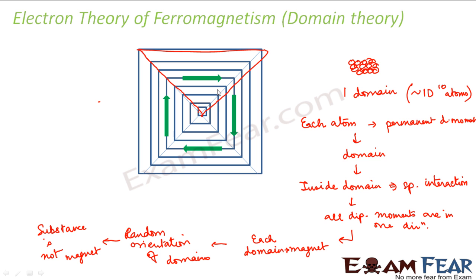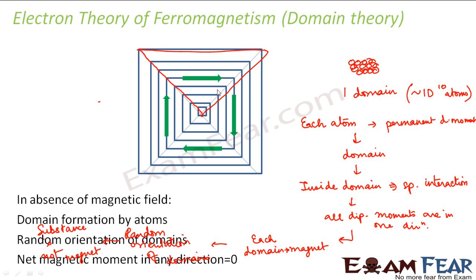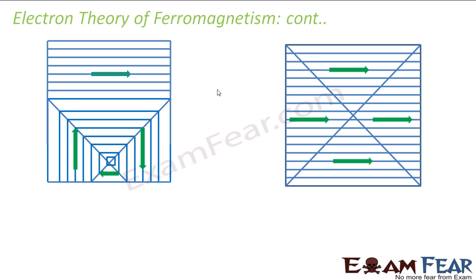But what will happen when an external field is applied? So in the absence of a field, there is domain formation by atoms and random orientation of domains. Therefore, the net magnetic moment in any direction is equal to 0. So the substance does not behave like a magnet. Now what will happen in presence of a magnetic field? When a magnetic field is applied, the substance which was not a magnet as a whole will get strongly magnetized. But how? When we apply an external field, two things happen.